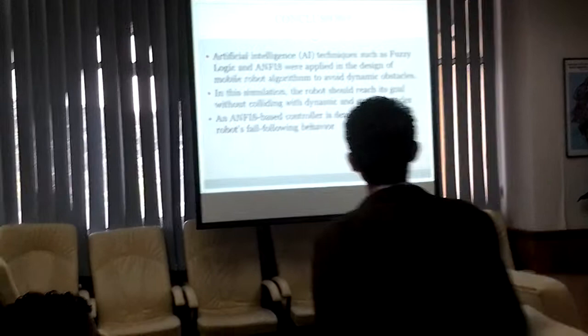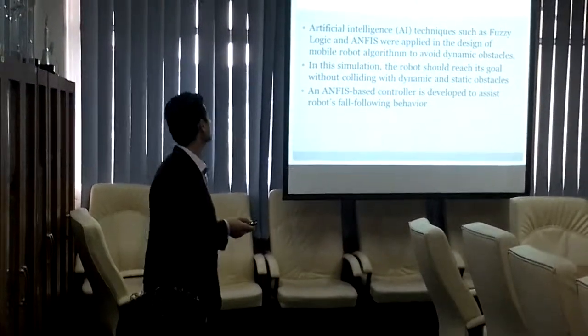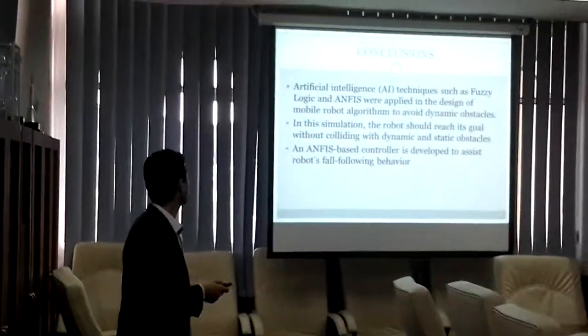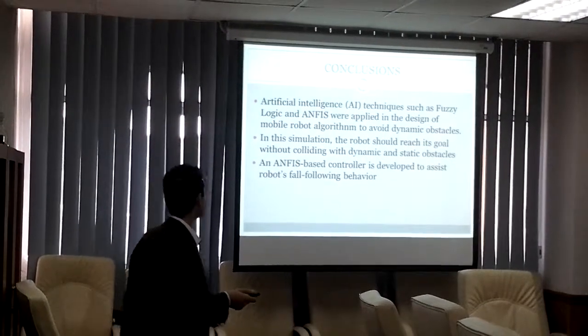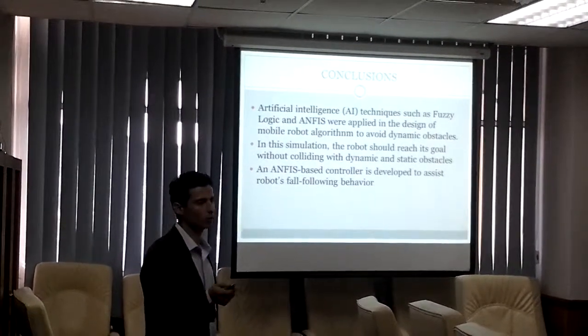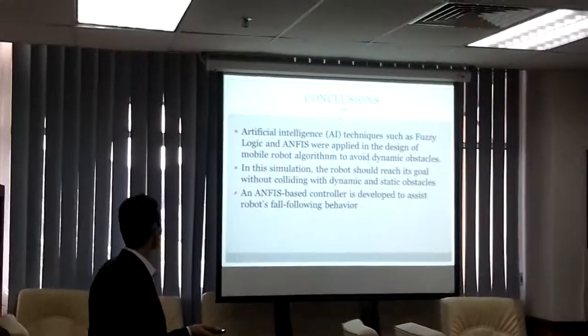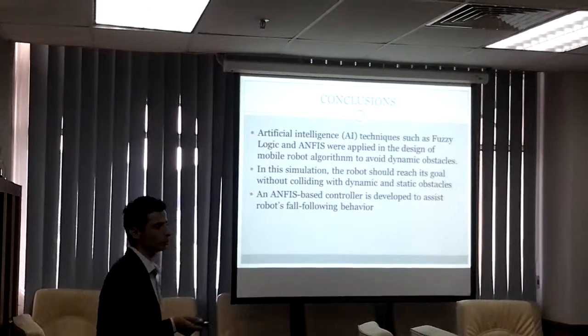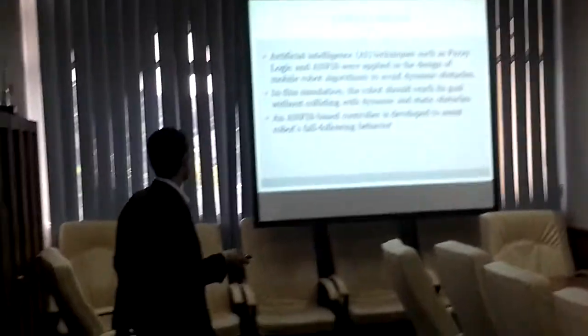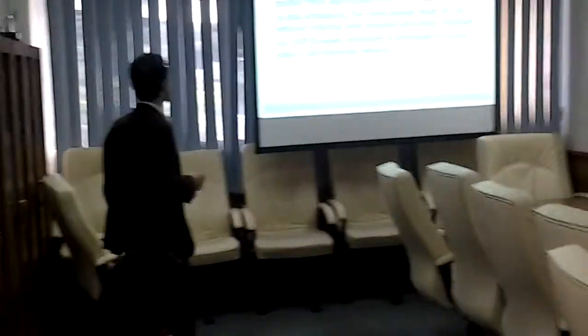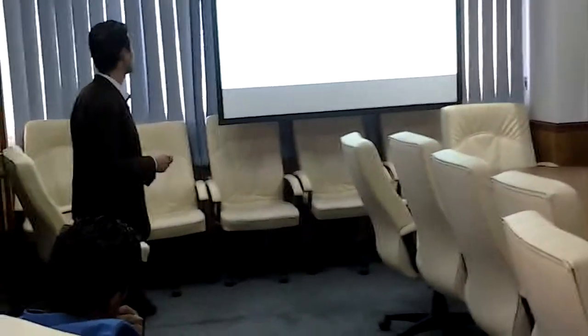Actually, this project is not that easy. It took a lot of time to do the coding and other work. So as a conclusion, artificial intelligence techniques such as fuzzy logic and ANFIS were applied in the design of the mobile robot algorithm to avoid dynamic and static obstacles, and it was successful. In the simulation, the robot reached its goal without colliding with dynamic and static obstacles, and the adaptive neuro-fuzzy inference system with a basic controller was developed to assist the robot.